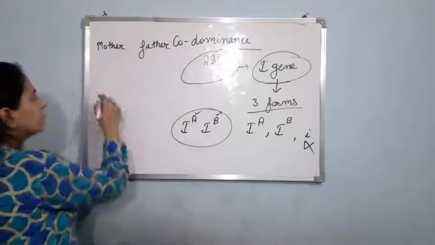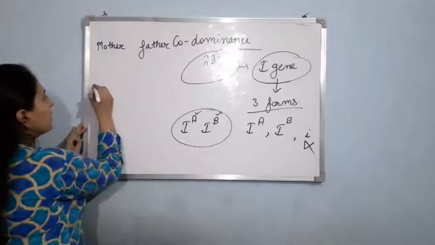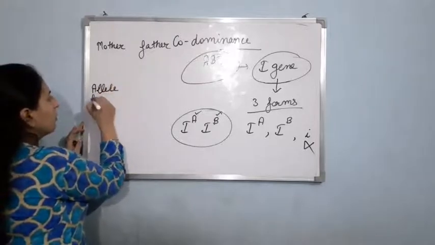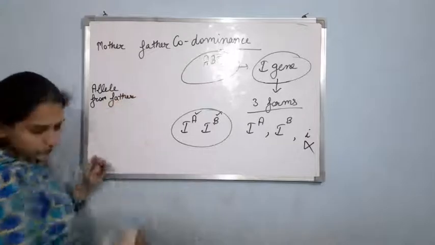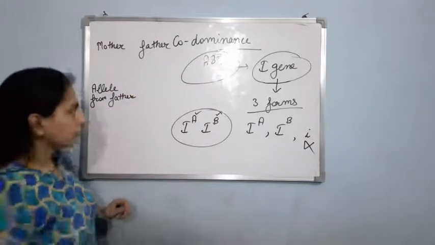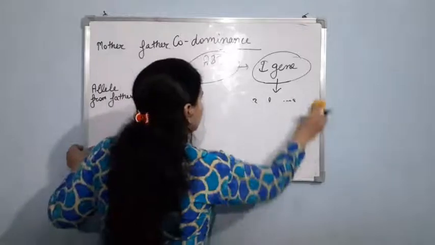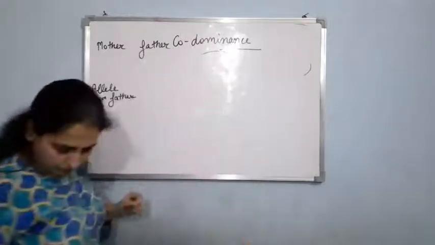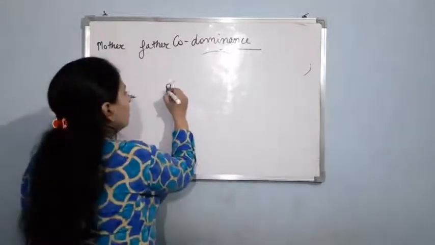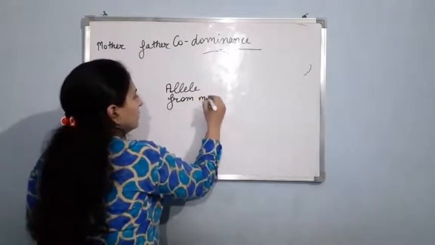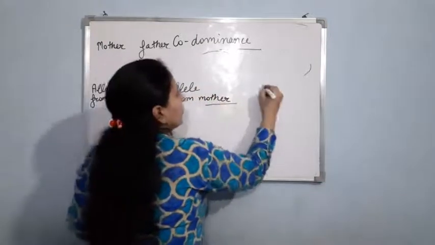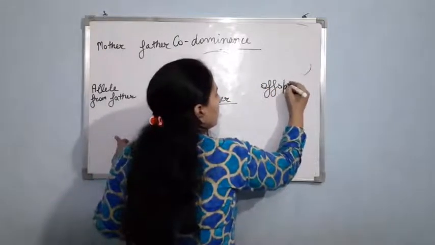So suppose I talk about the allele from father and the allele from mother. Now the offspring will have a blood grouping.